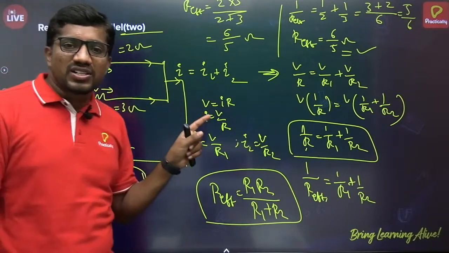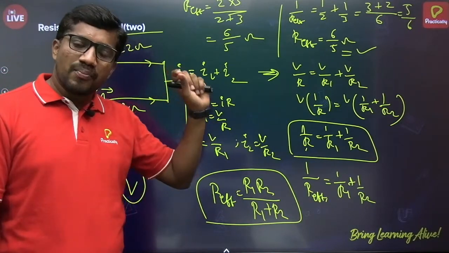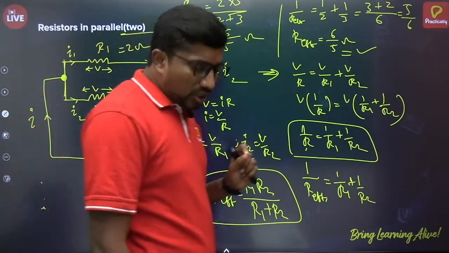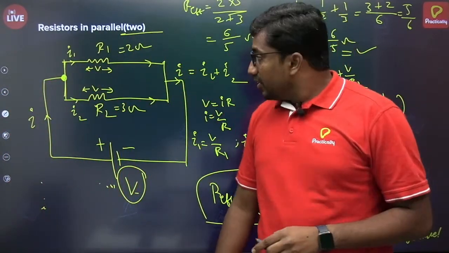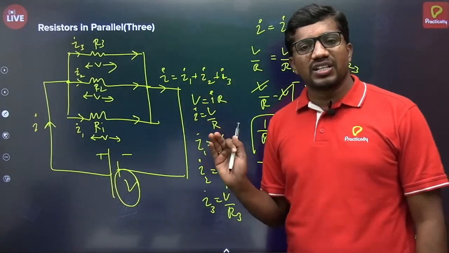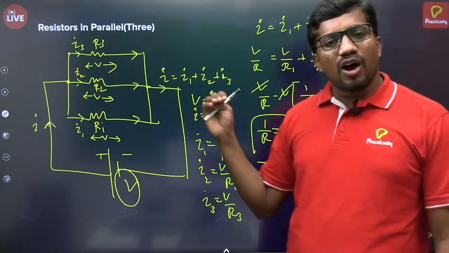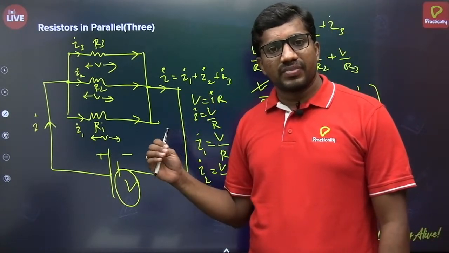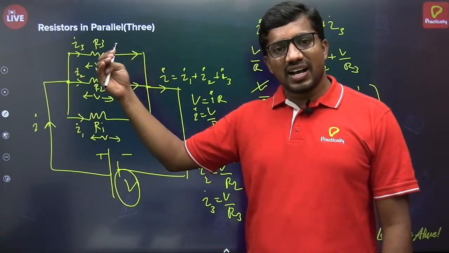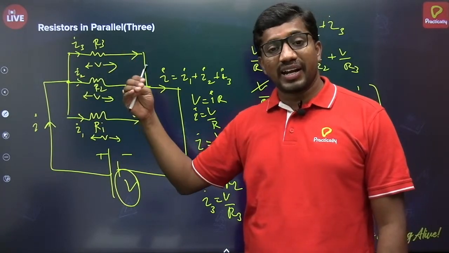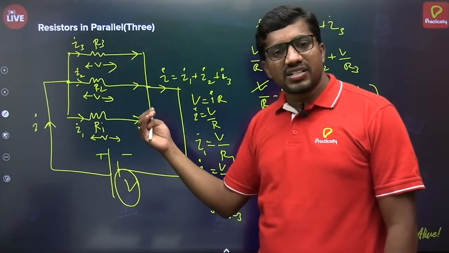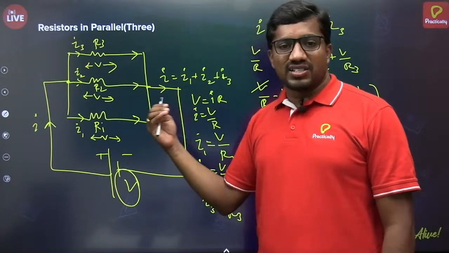In series combination, the overall resistance is greater than the greatest value. So the conclusion is that parallel combination will offer the least resistance, and series combination will offer the highest resistance. In series it is greater than the highest value. In parallel combination it is lower than the least value.